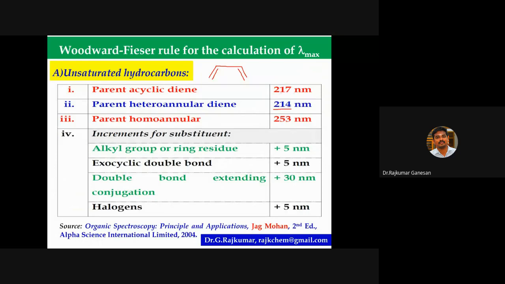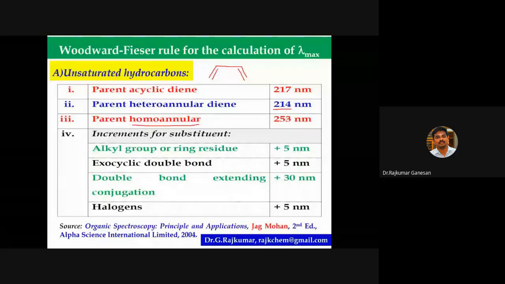So there is a decrement of 3 nanometer. And if it is homoannular, homo means the same, the value is 253 nanometer. 217, 214, 253.